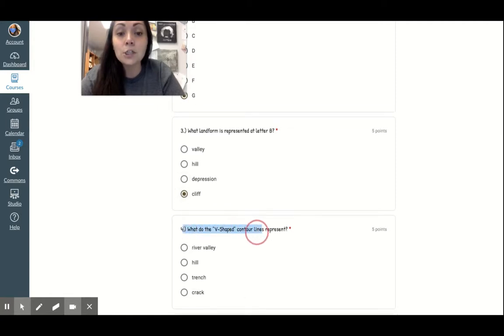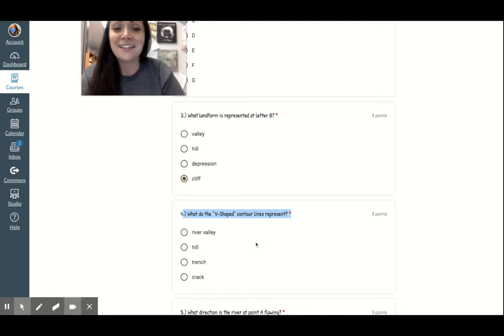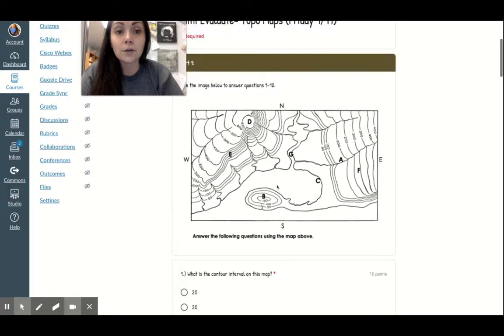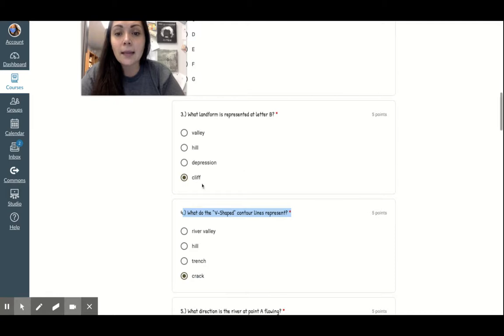Number 4, what do the V-shaped contour lines represent? And y'all can think about what we did yesterday with that topo map homework and our little Play-Doh mountain. So does a V-shaped line represent a river valley, which is just a river that maybe is dried up and it's just like the hole? Does it represent a hill, a trench, or a crack? The V-shaped contour line. So for example, something like right here, that kind of V shape, or right here. What do all those kind of V's represent? And like I said, y'all, I'm just keeping it at the last one.